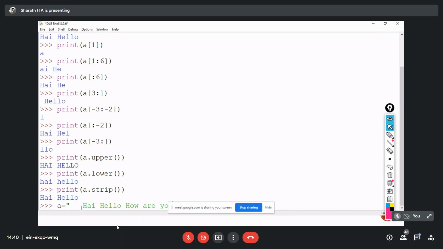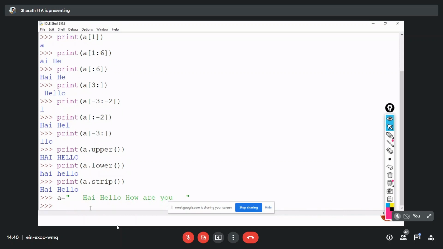Okay, again I'm going to give the space at the end before closing the double quotes. Now in my string we will have 3 spaces before the string starts, and here also 3 spaces at the end of the string. So at the starting we have 3 spaces and at the end also 3 spaces. Okay, so without strip,